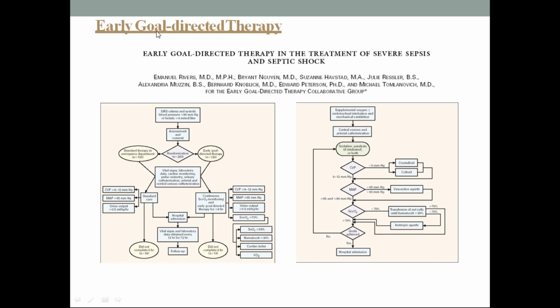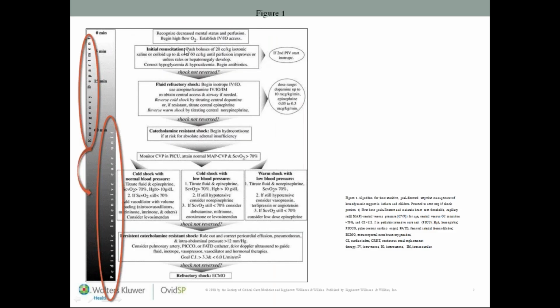Okay, early goal directed therapy in the treatment of severe sepsis and septic shock is most important. After satisfying the SIRS criteria, we should be treating them properly with fluid resuscitation and inotropic support. So this is from Nelson: 0 minutes, recognize decreased mental status. This is nothing but recognition of shock. First thing is start high flow oxygen, because you have to reduce oxygen demand by giving oxygen from outside. Establish an intravenous or intraosseous access.